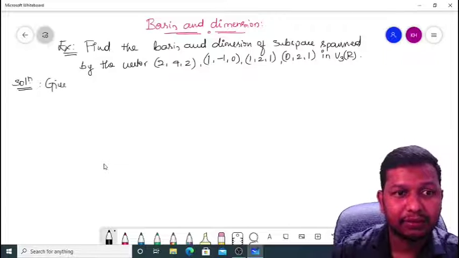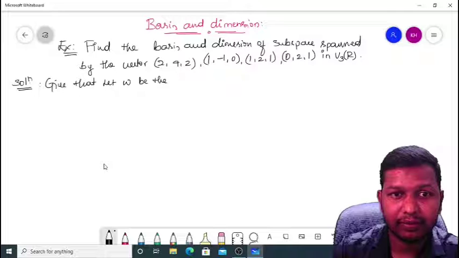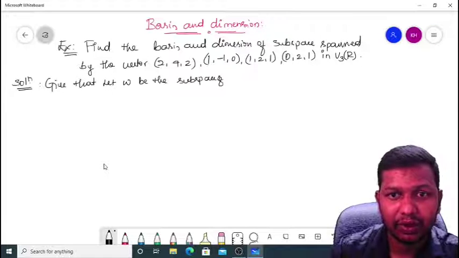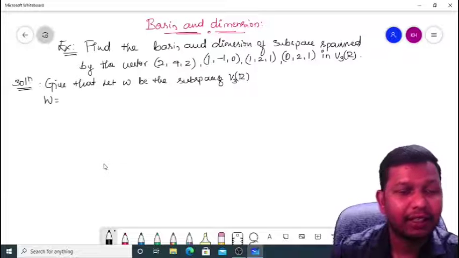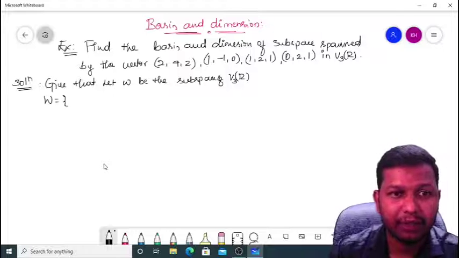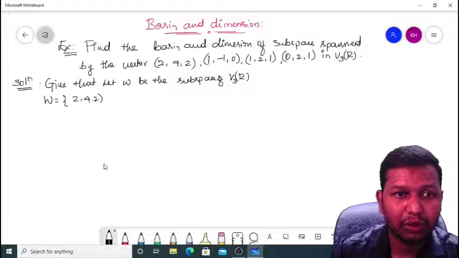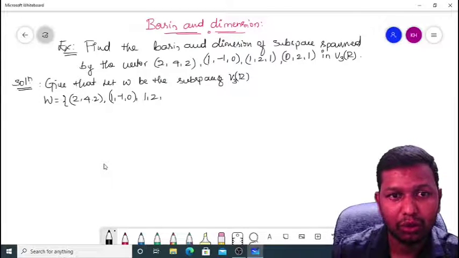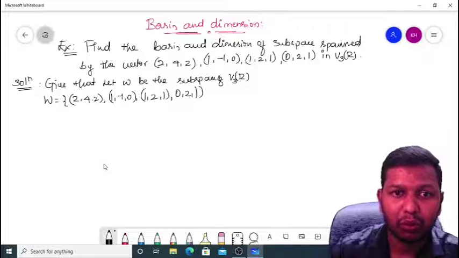Given that, let W be the subspace of V3 of R, and W is spanned by (2, 4, 2), (1, -1, 0), (1, 2, 1), (0, 2, 1).